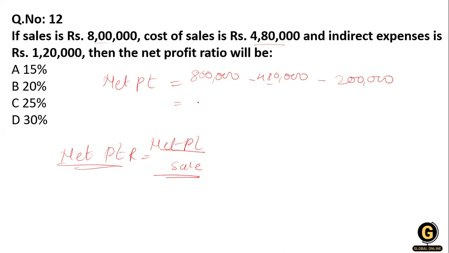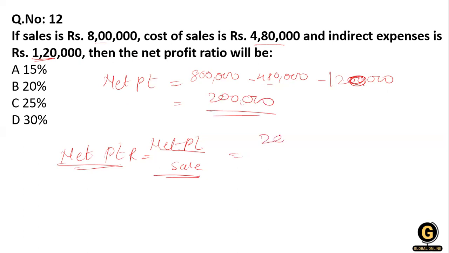Okay, minus 2 lakh, 1 lakh 20,000. Oh, this is the 8 lakh and 4 lakh 80,000. Sorry, this is 1 lakh 20,000. Yeah, this is 1 lakh 20,000. So the answer will be 2 lakh.